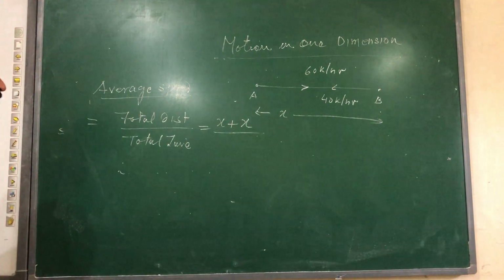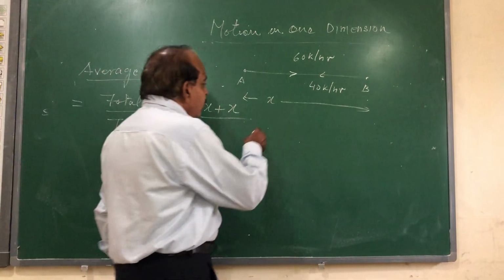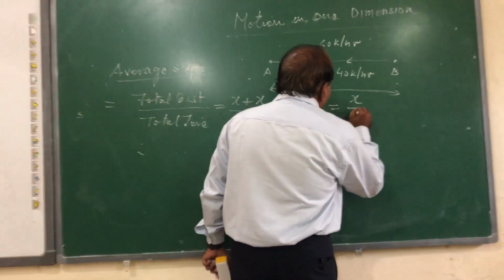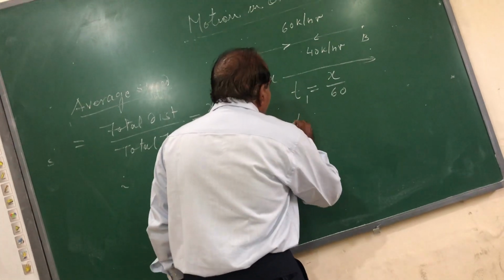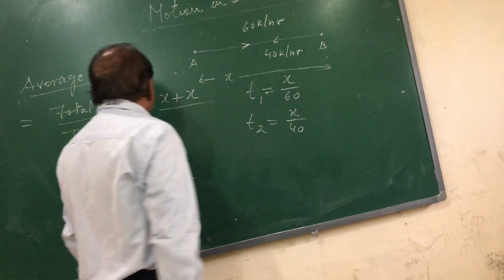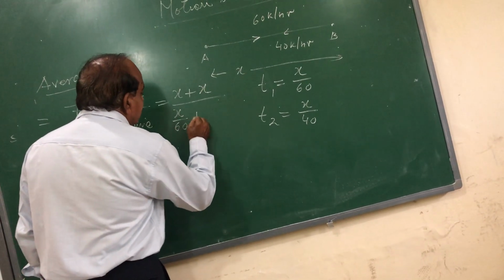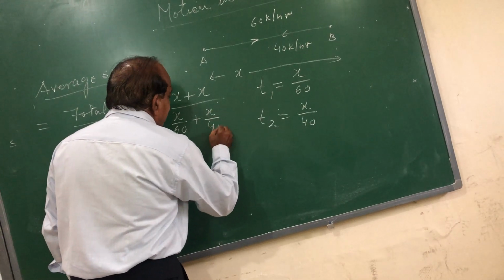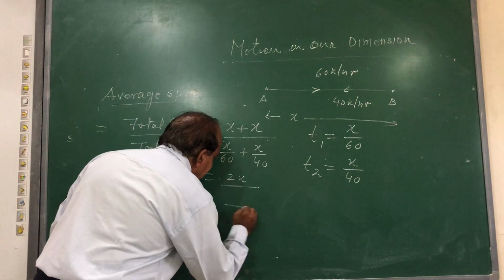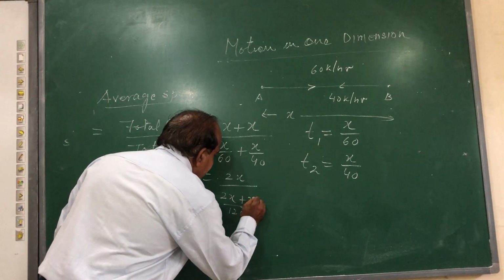The time taken going from A to B is different than the time taken to reach from B to A. The time from A to B, suppose it is t1, time is always distance upon speed. Time in coming back from B to A is the distance covered upon speed. I put the value here. Time in going will be x by 60 and time in coming back will be x by 40. The total distance will be twice x, and in the denominator we take the LCM as 120. This will be twice x plus 3x.